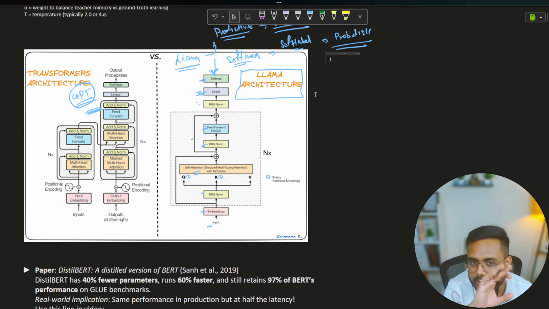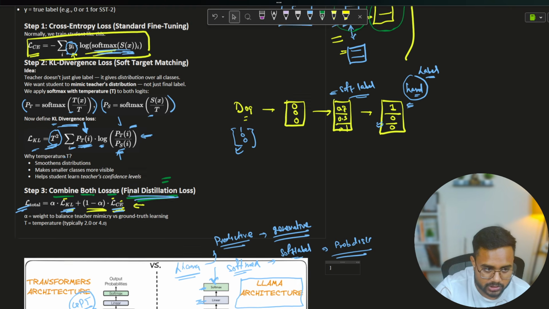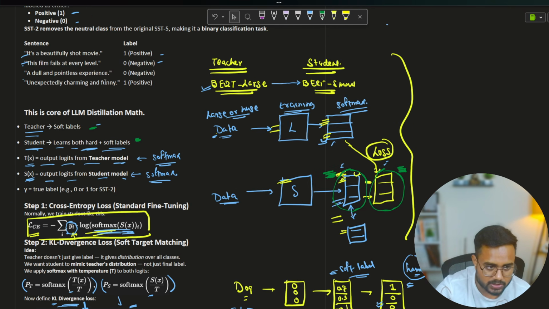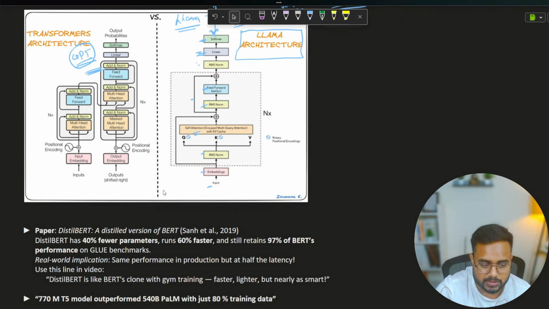This entire concept I have clarified in my previous videos. If you haven't checked, please go and check that specific video. It's very, very important, right? In that you are going to be building the fundamentals with respect to distillation. Now guys, distillation is all about this loss function, okay? And here is the entire process. If you are facing difficulty understanding this entire process, you need to check out the previous video. Now coming to the next part.